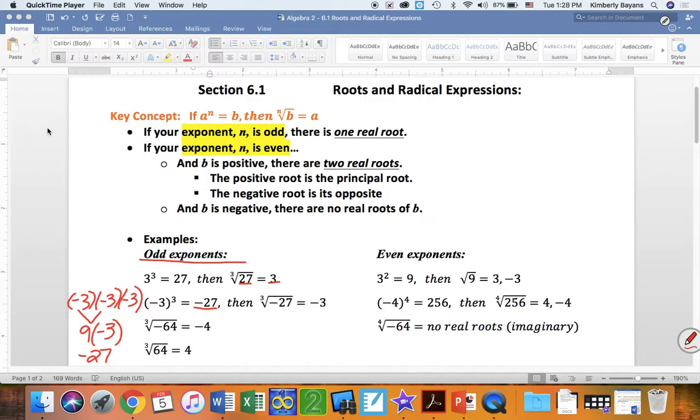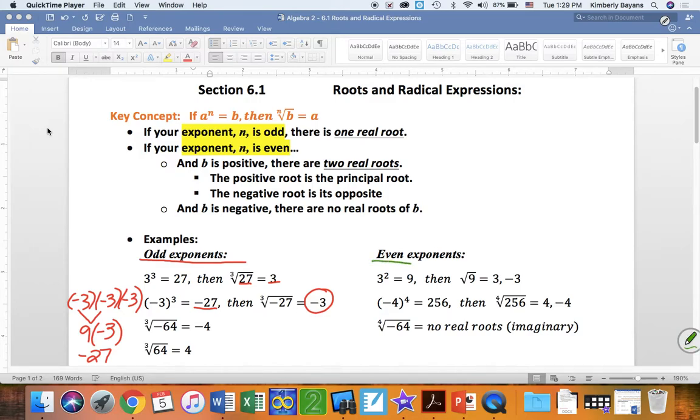So there's where our odd exponents change things. We can have a negative answer with an odd exponent. So therefore, the cube root of negative 27 has to be negative 3. We can actually take the cube root or the fifth root of a negative number, unlike an even root. So here's our next example. The cube root of negative 64 equals negative 4, and the cube root of positive 64 equals positive 4. Those are your examples of one and only one real root.